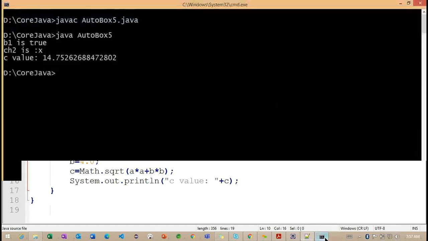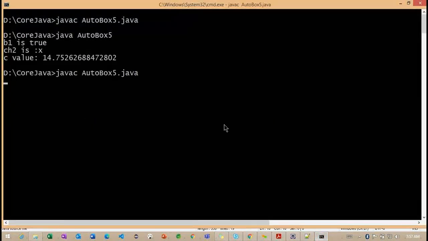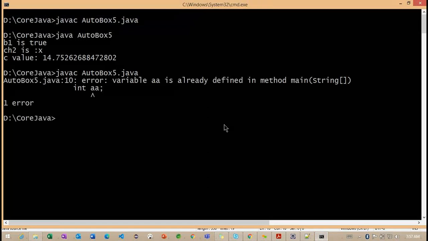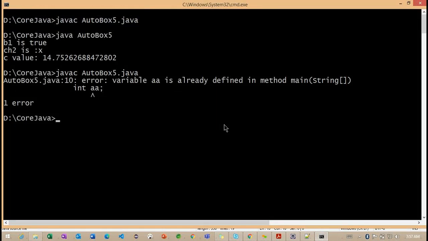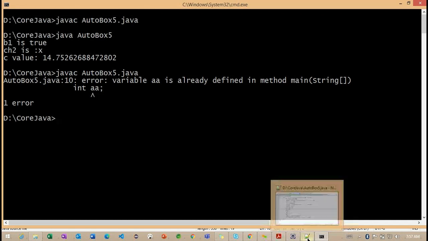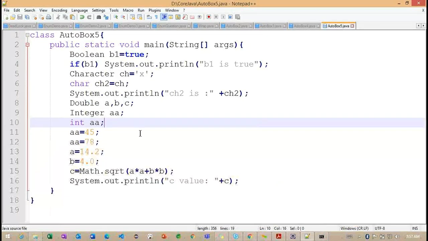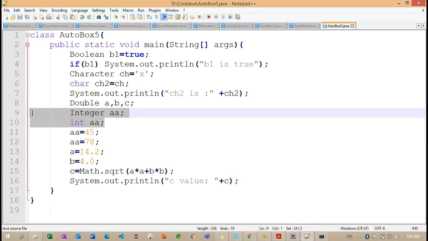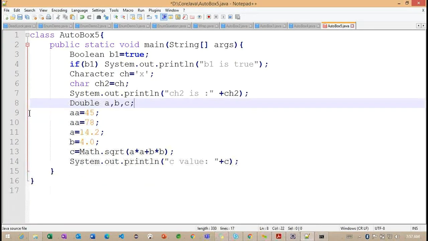So if we want to understand here, now we can see variable w is already defined. Okay. So we cannot work with the same variable even though it is the same data type or a different data type. Okay, so observe here, this is all about our autoboxing and unboxing.